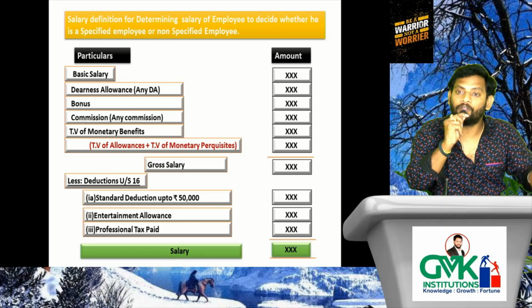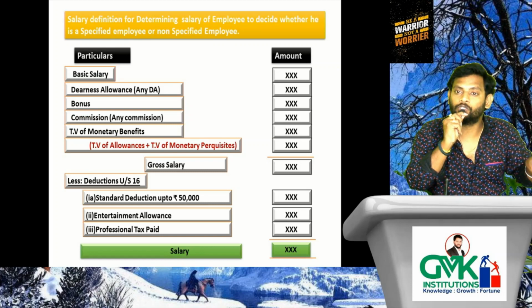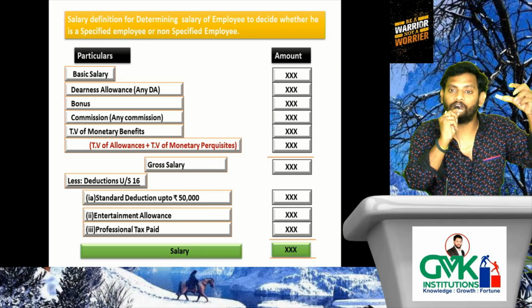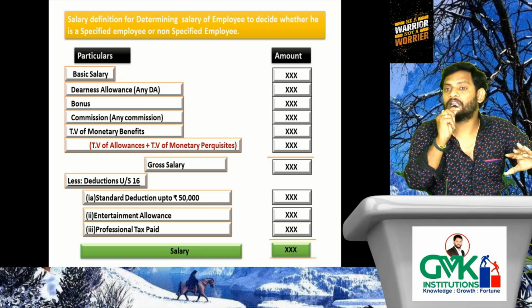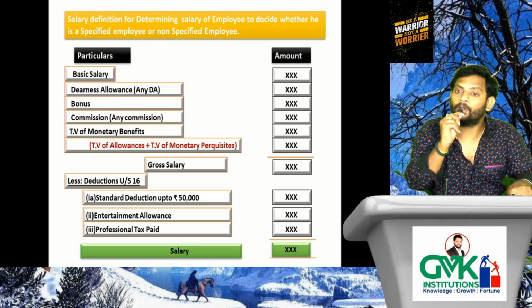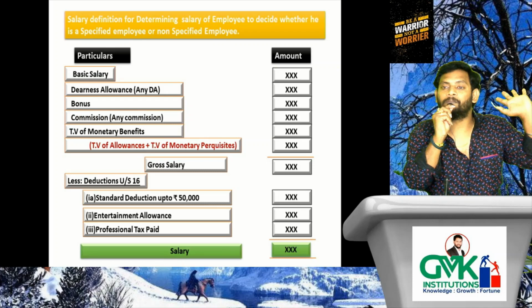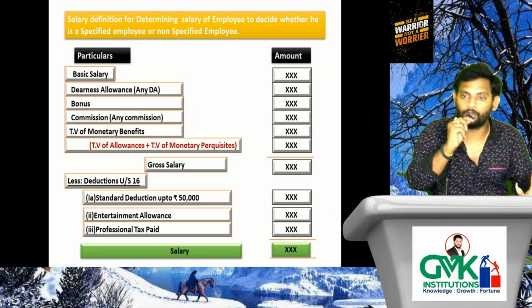Since we are verifying the status during the time of employment, we should not consider retirement benefits. That's why we removed the 6 retirement benefits. First important point.